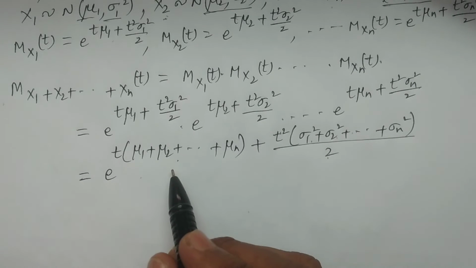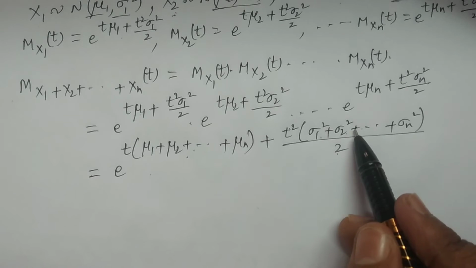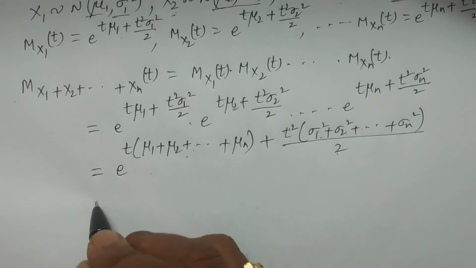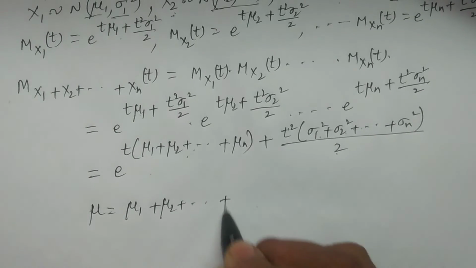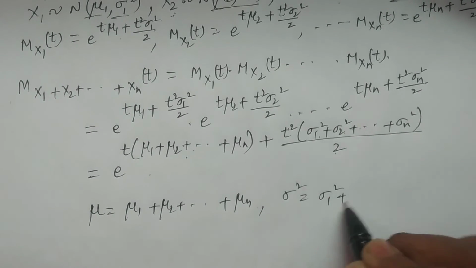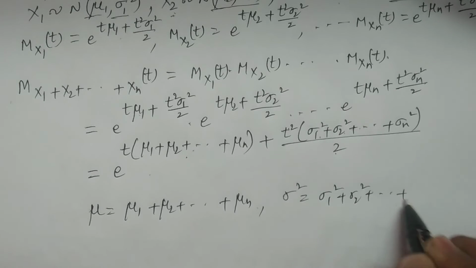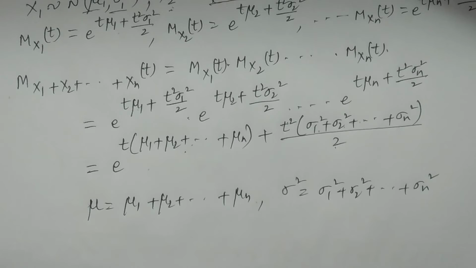So this is in the form of the moment generating function of a normal distribution, e power t mu plus t square sigma square by 2, where mu is equal to mu1 plus mu2 plus and so on plus mu n, and sigma square is equal to sigma 1 square plus sigma 2 square plus and so on plus sigma n square. Do you understand?